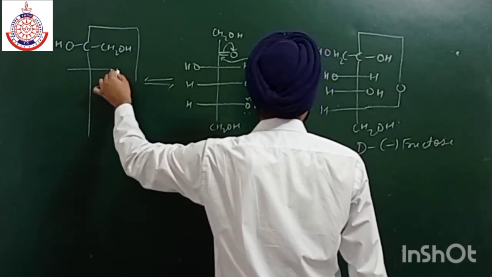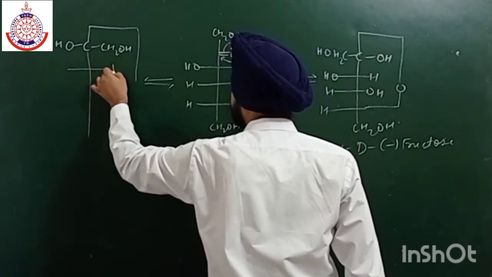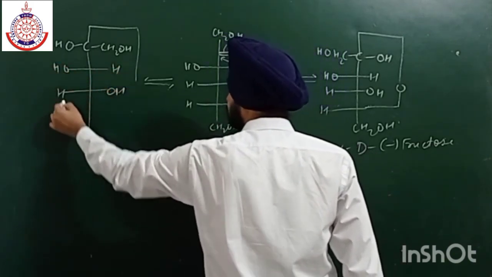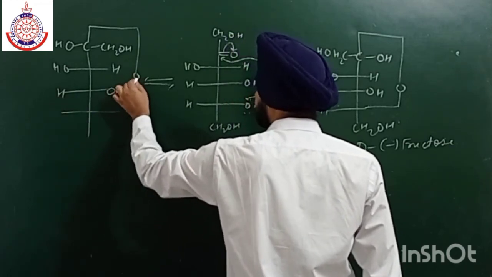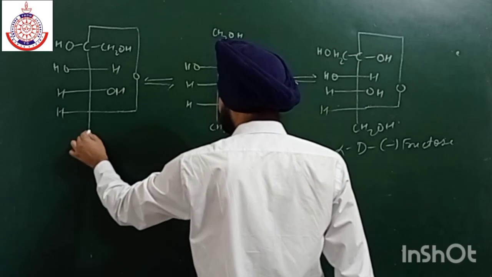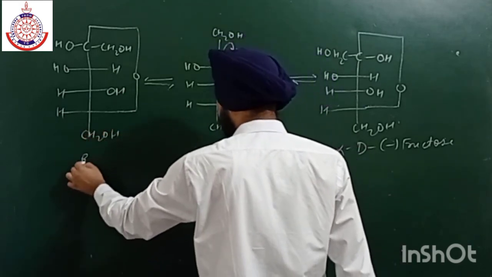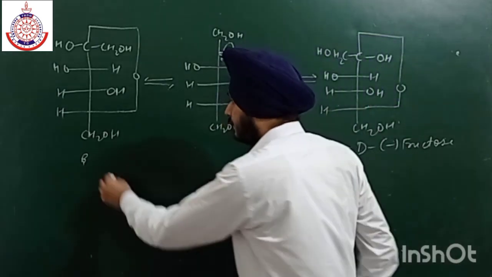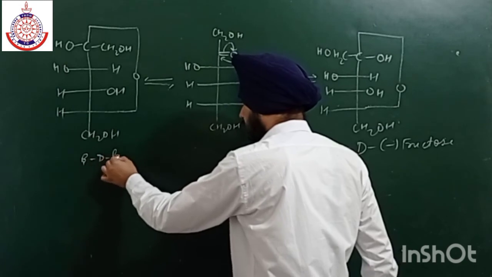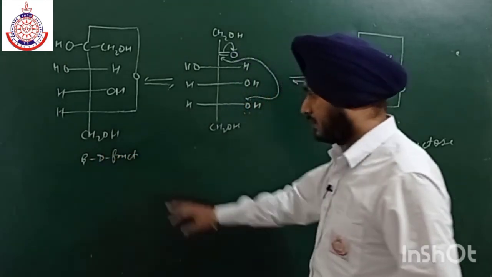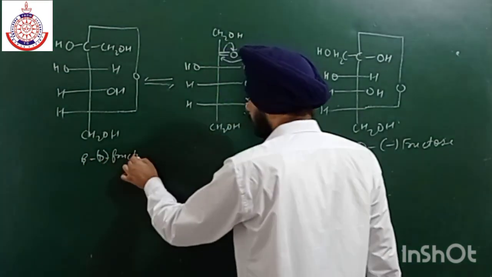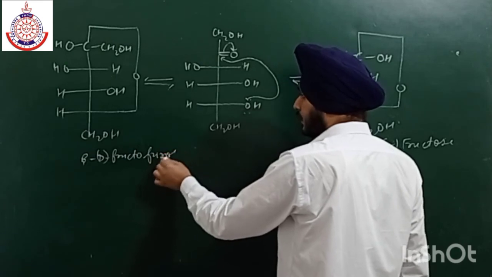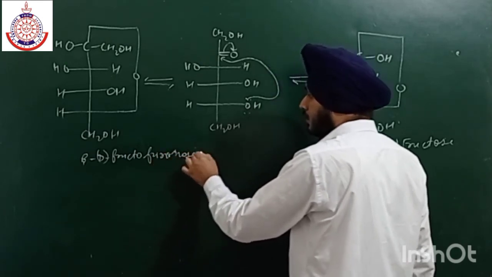Then we have hydrogen, OH, OH, H, and from here it is attached. Then we have CH2OH. So this is beta form. This is beta D fructose, or its name is beta D fructofuranose, as we are drawing the furanose.